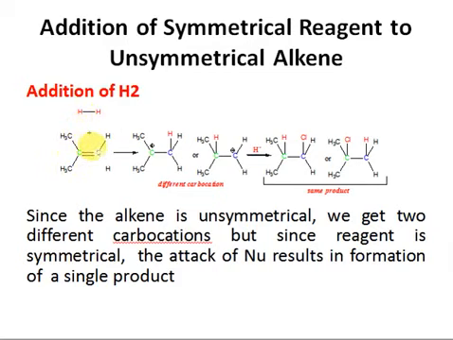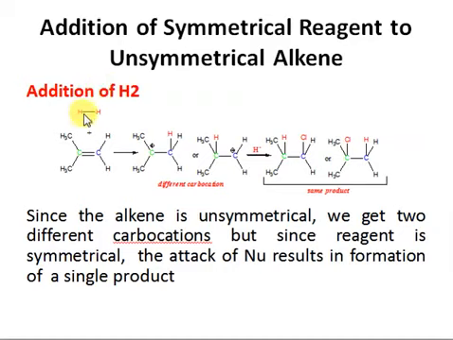So both the halves are different, so that's why we say the alkene is unsymmetrical, while this hydrogen is symmetrical. Right, so you can see about the mechanism. So let's draw the mechanism here. Because of London dispersion, suppose this hydrogen is partial positive at this instant and this hydrogen is partial negative, right? So in the reaction, this pi electron density will act as a nucleophile on this hydrogen, and the other hydrogen will link with them, right?